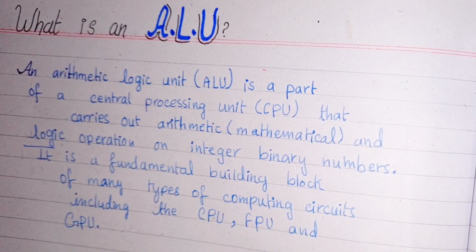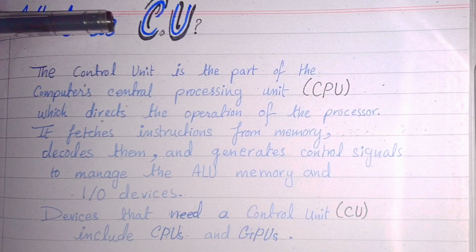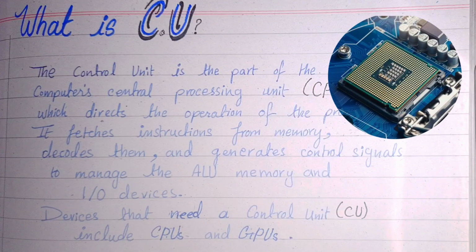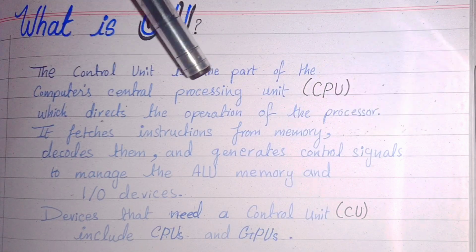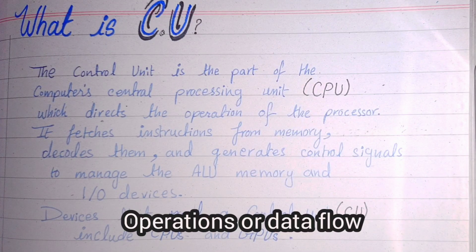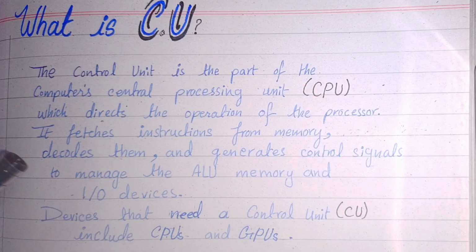So let's talk about the CU now. Let's discuss what the CU, the control unit, is. The control unit is a part of the computer's central processing unit which directs the operation of the processor. It means it directs the data flow of the processor. It fetches instructions from memory, decodes them, and generates control signals.